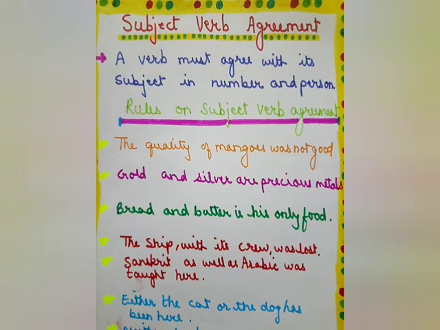For example, she is really a good cook. Here, she is the subject, singular, and is also singular. So the subject is singular and the verb is also singular. Number 2, we are really a good cook. We is plural, are is also plural. Both subject and verb are plural.